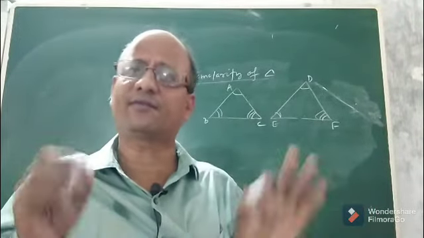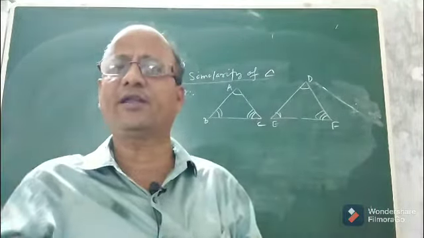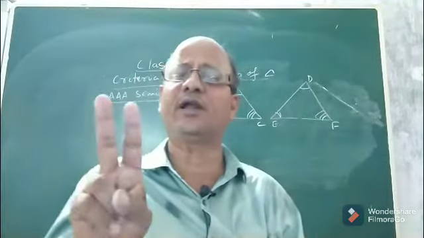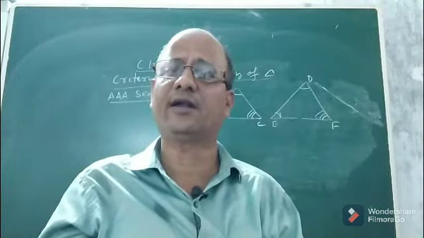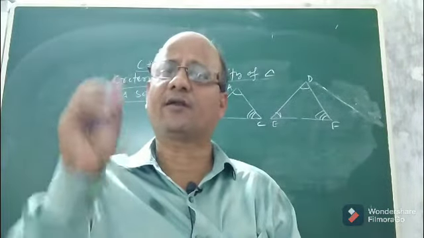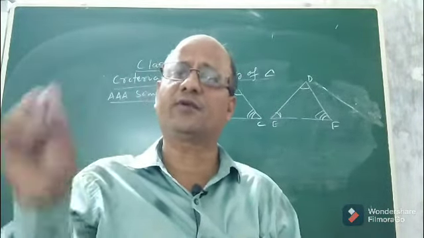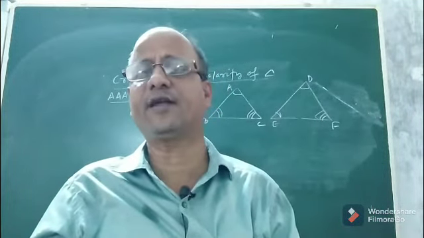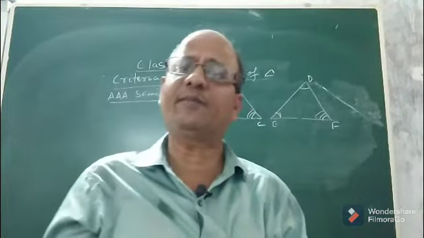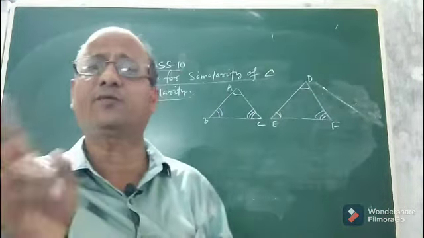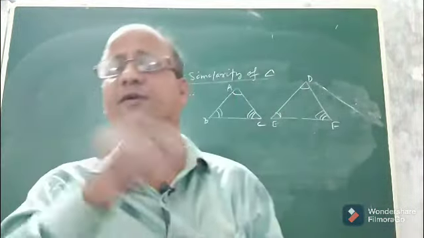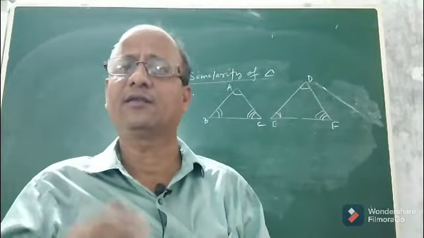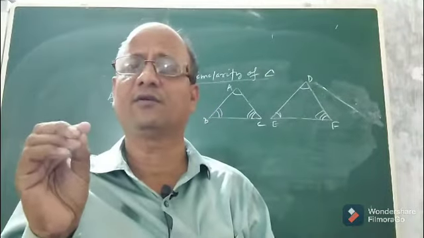Now today let us discuss other criteria for similarity of two triangles. Children, you know the sufficient condition for two triangles to become similar. What is that? The three pairs of corresponding angles of the two triangles must be equal, and their corresponding sides should be proportional. That means if the corresponding sides of two triangles are proportional and the corresponding angles are equal, then we say that the two triangles are similar. It is a sufficient condition.